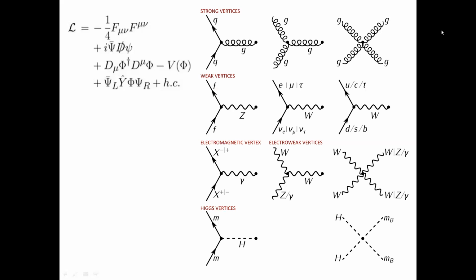And there will be some mixings of the generations, from lepton mixings and CKM mixing. And there are also electromagnetic vertices for particles with electric charge, like the charged leptons and the quarks. And because of the non-abelian property, the self interaction of the W boson is possible.